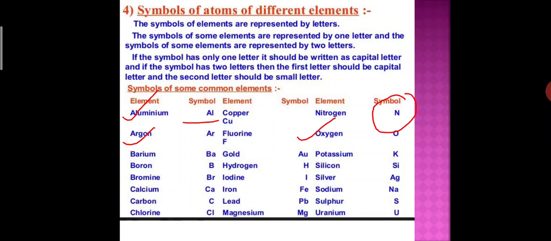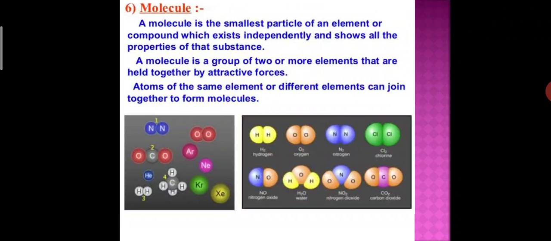So in this video, students, we will discuss molecules. What is a molecule? A molecule is the smallest particle of an element or a compound which exists independently and shows all the properties of that compound.